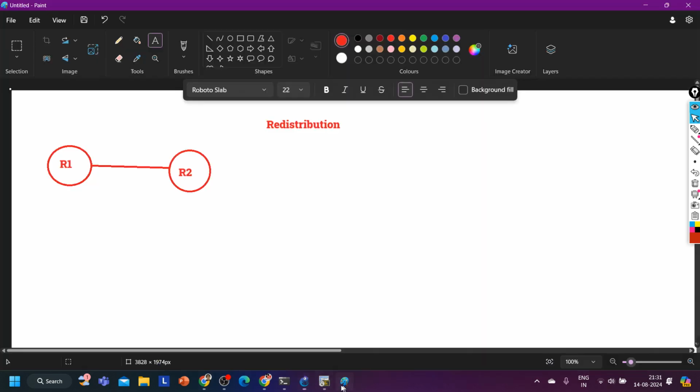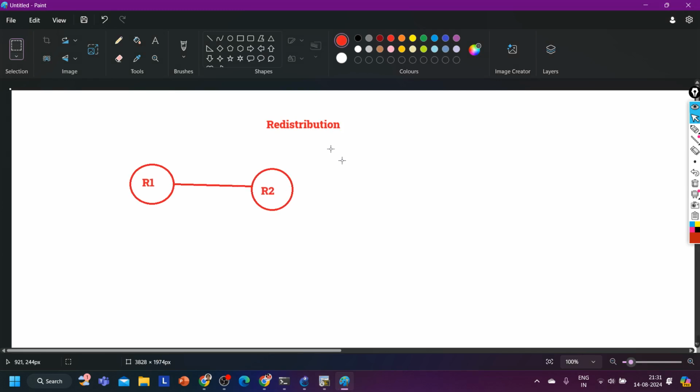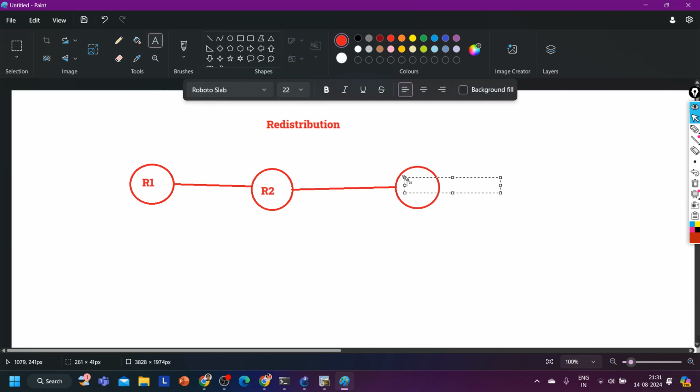Clear? So let's say here I have a topology like this. This one is my topology: R1, R2, and I have one more router here, R3. Here I am running the OSPF routing protocol, OSPF.